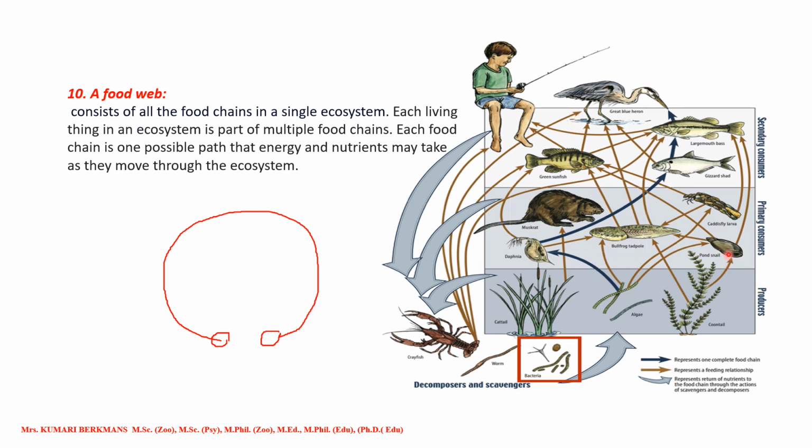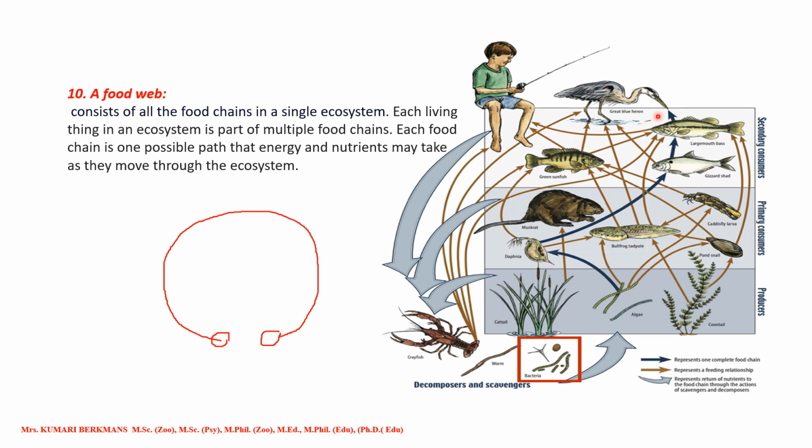See, this is a shell. Okay, a shell animal. This will be eaten up by this fish. This one. Okay, this is also another one. The larva is eaten up by the fish. The small Daphnia is eaten up by the tadpole. The tadpole is eaten up by another fish. Okay, so like that. It is a web. This plant is eaten up by this clam, and this is eaten up by the tadpole. And here the algae. Okay, algae is eaten up by the clam. So the small plants will be eaten up by this one. Okay, so many, it is a web.